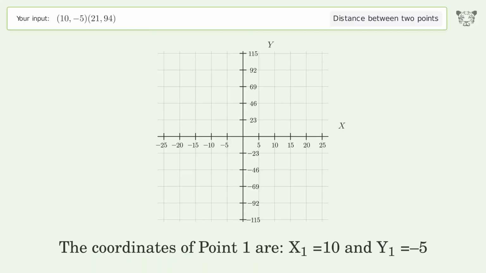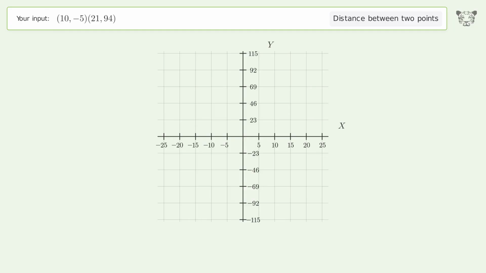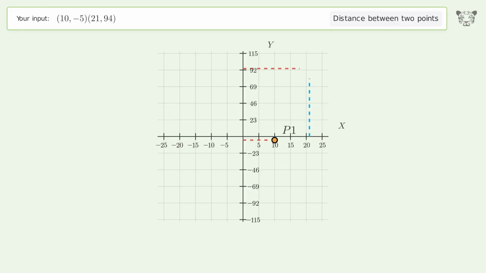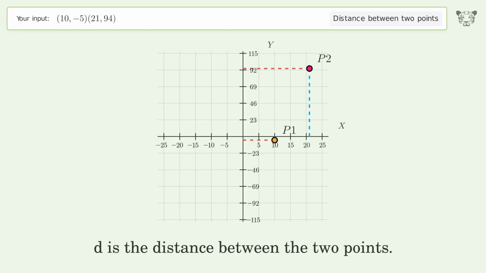The coordinates of point 1 are x1 equals 10 and y1 equals -5. The coordinates of point 2 are x2 equals 21 and y2 equals 94. D is the distance between the 2 points.